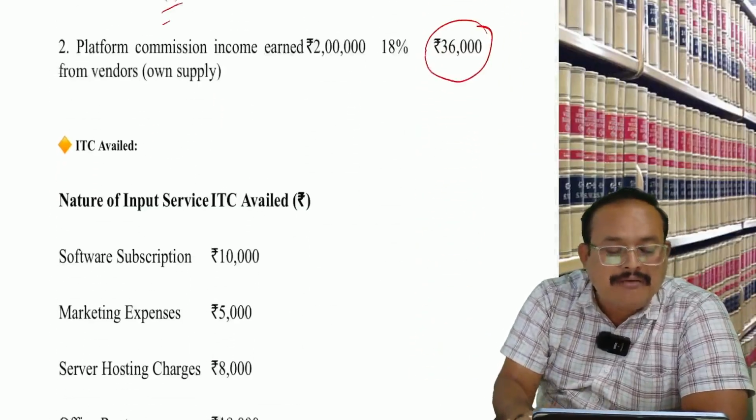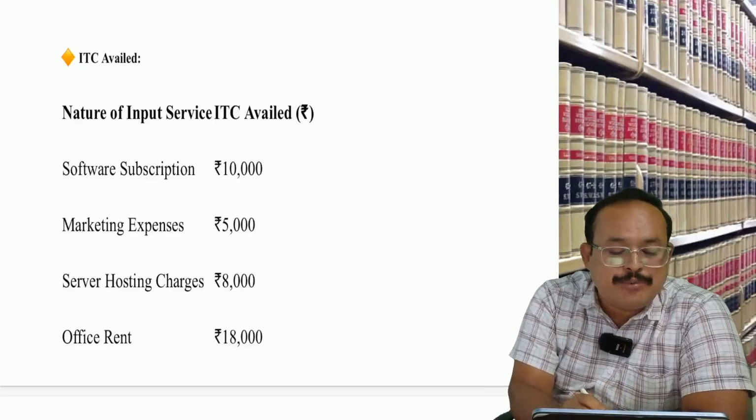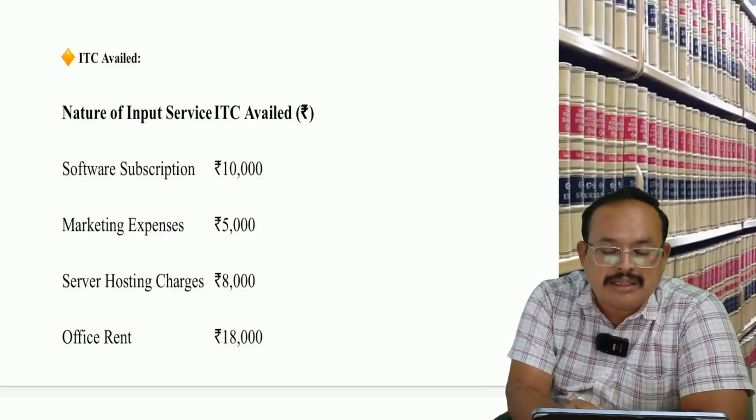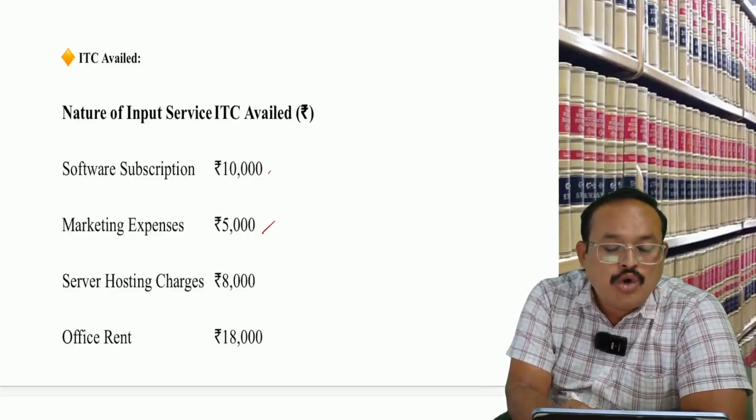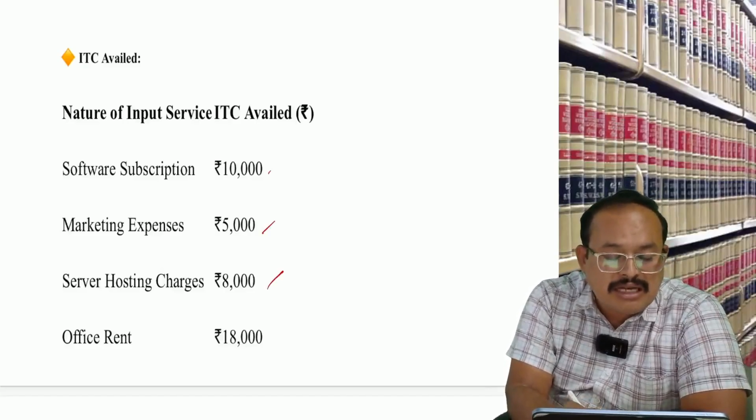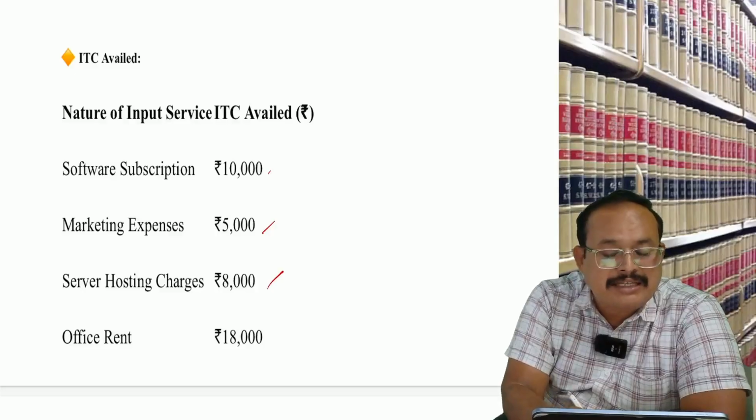Now, the availed ITCs. Nature of input: software subscription 10,000, input services on which GST is paid. Marketing expenditure 5,000, hosting service 8,000, renting of an office 18,000.